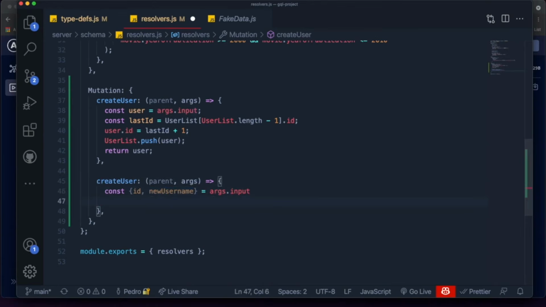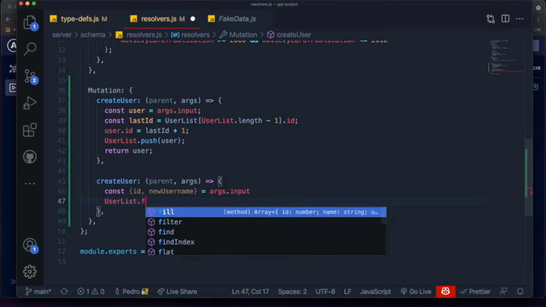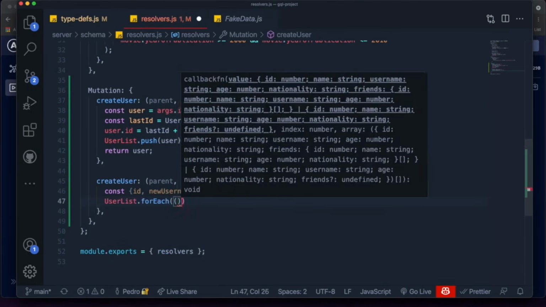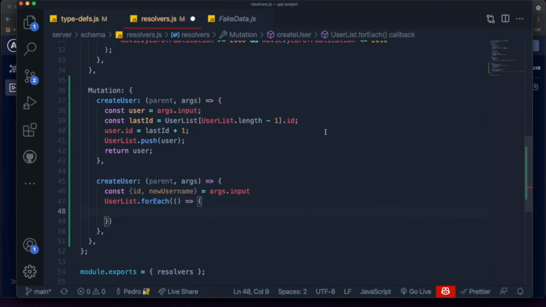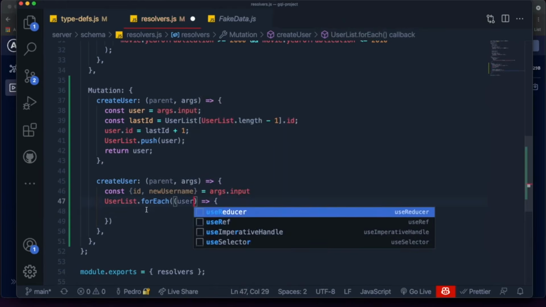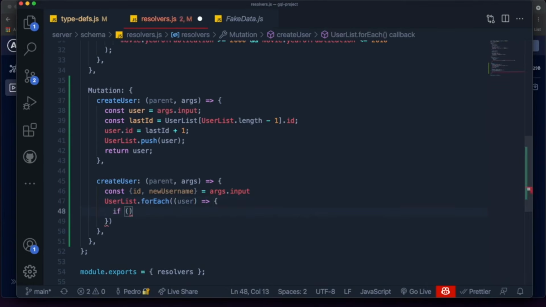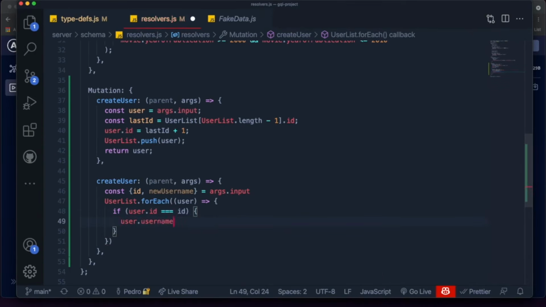Well, the first thing we want to do is find the user with this ID and just change its username. To do that, I'm going to do it pretty simply. I'm just going to grab the user list. I'm then going to forEach loop through the user list, and I'm going to grab each user over here, and all I'm going to do is ask if user.id is equal to the ID that we want to update. Then I want to say that user.username is equal to the new username, like this. And this should be fine.